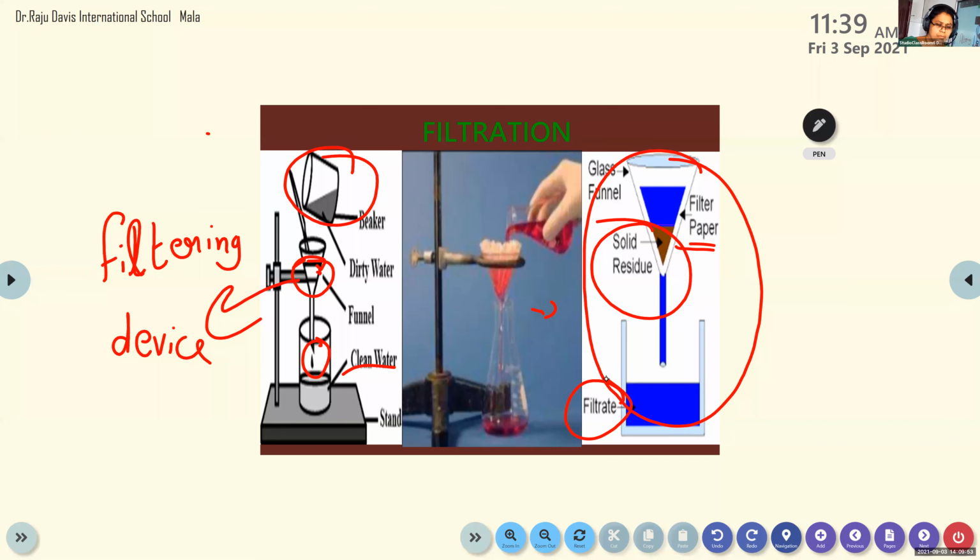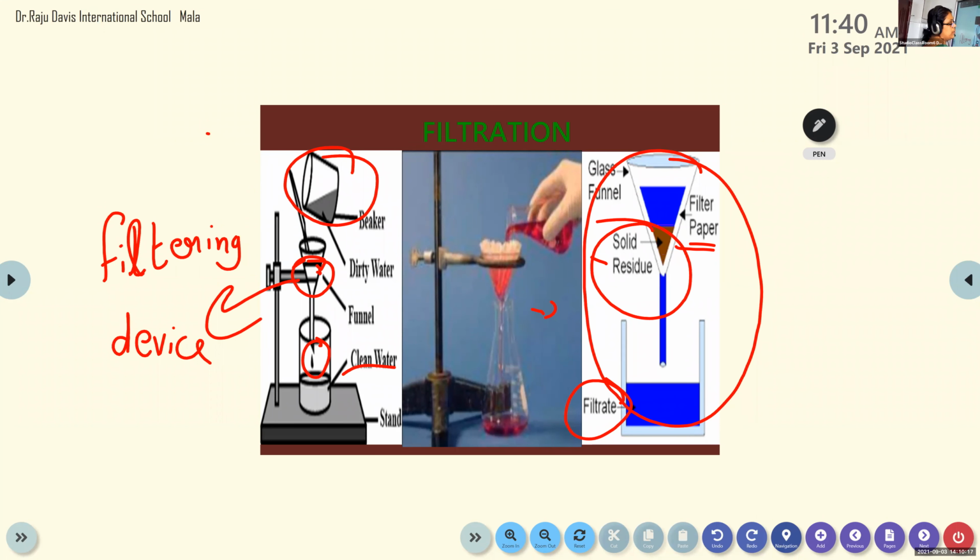Did you all get the word sediment? Residue? What is solid residue? The heavier substance, like mud or dirt. The heavier substance which collects after filtration is known as solid residue, and the lighter substance which we collect is known as filtrate.